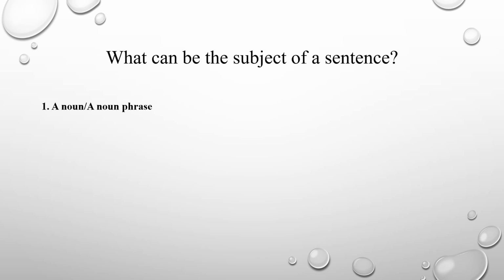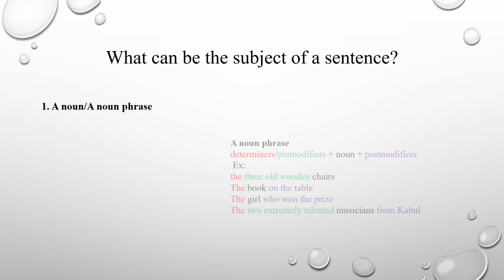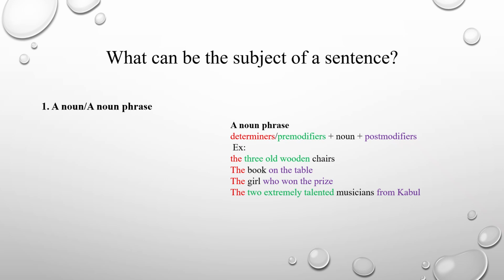Okay, but what is a noun phrase? Let's look at the noun phrase. A noun phrase, we can say, is when before a noun you have determiners, and beside determiners you have pre-modifiers, and then you have the noun itself, and then after the noun you have post modifiers.